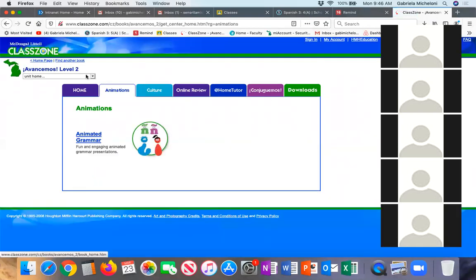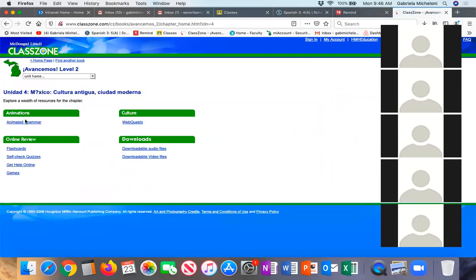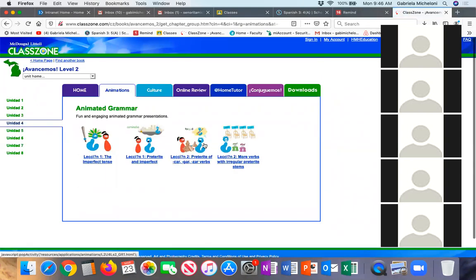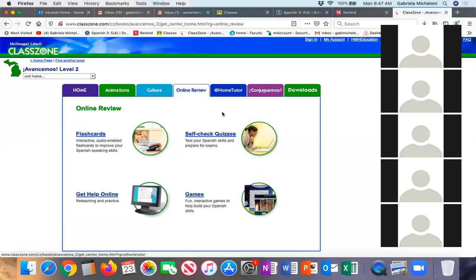Let me go back here, Unit 4. So Unit 4, the animated grammar, you are focusing on these two: the predicate of cargars are verbs and more verbs with the irregular predicate. That's what you're doing. You are also going to go on to the online review. You're going to do the flashcards and the self-quiz for the second lesson, so lesson 2. Okay. And go ahead, Anna.